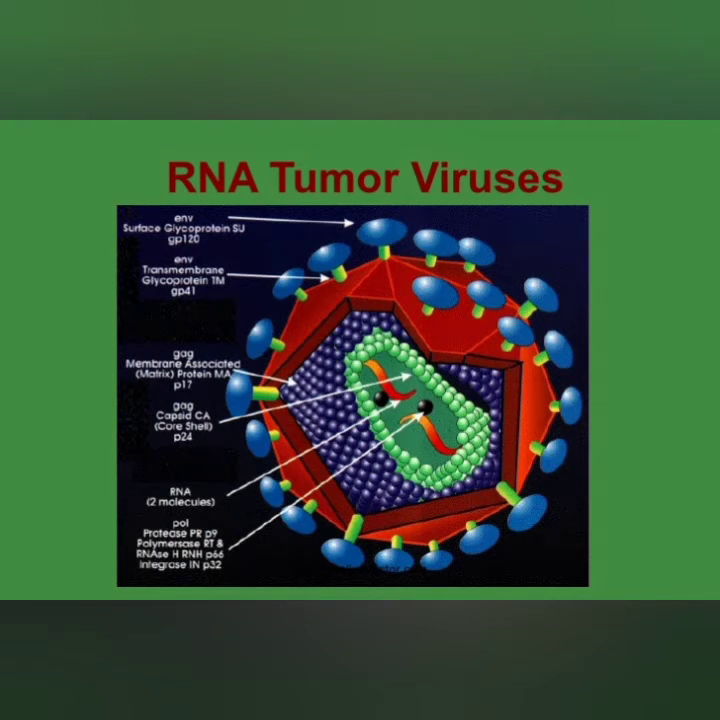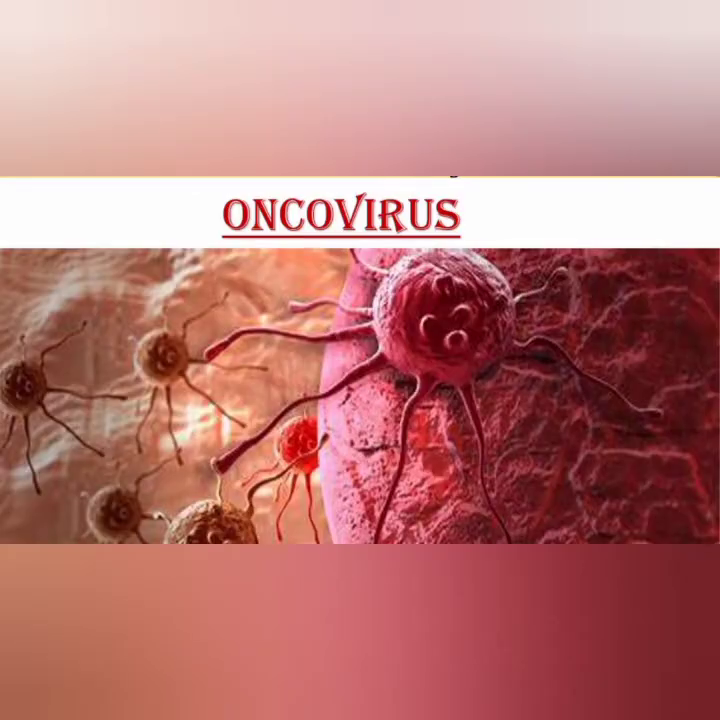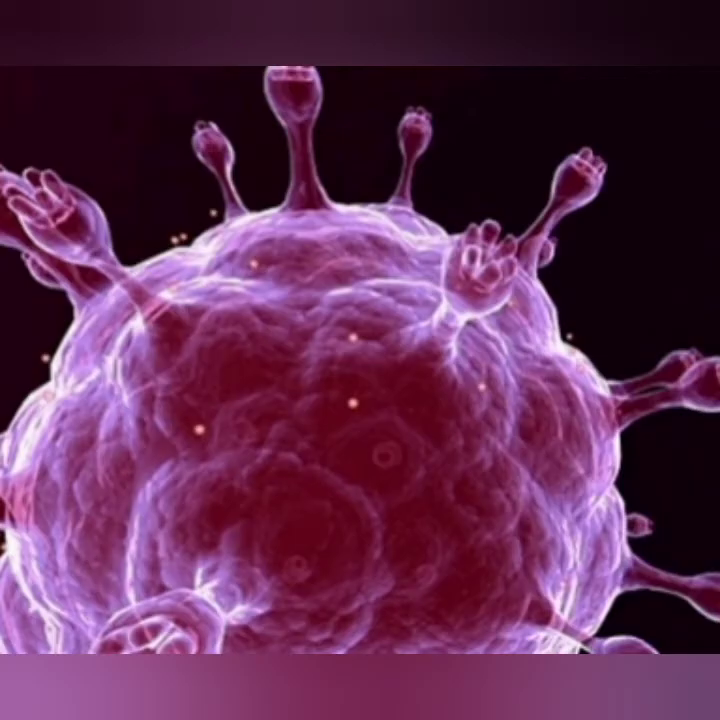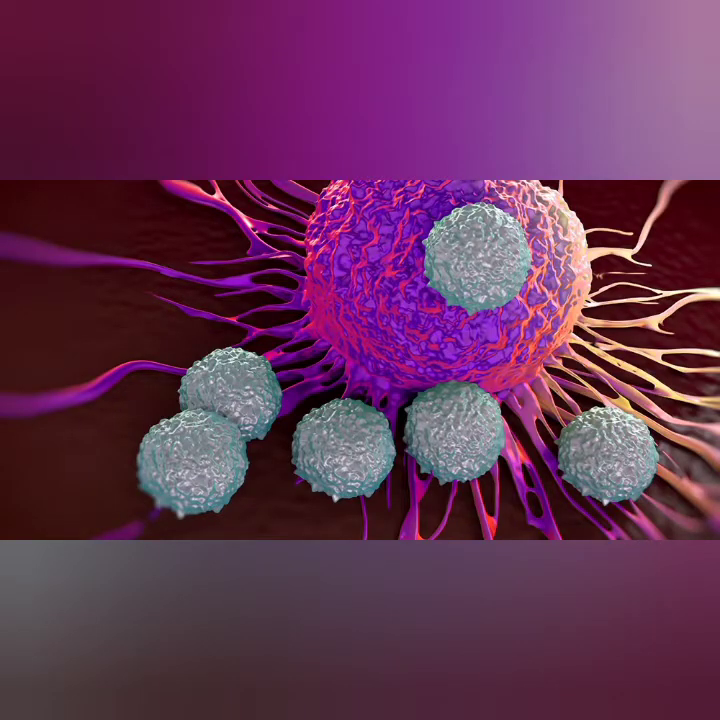So these viruses are what we call oncoviruses. Oncovirus means those viruses that have a capacity to develop cancer in individuals. That is what we call oncovirus. And there are DNA tumor viruses and RNA tumor viruses. The DNA tumor viruses can again be divided into two: simple tumor viruses as well as complex DNA